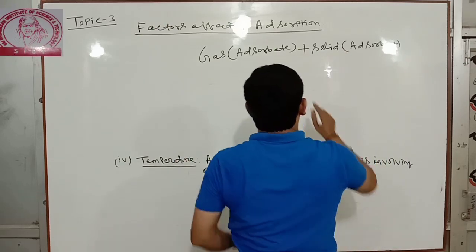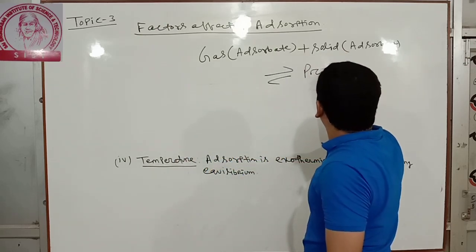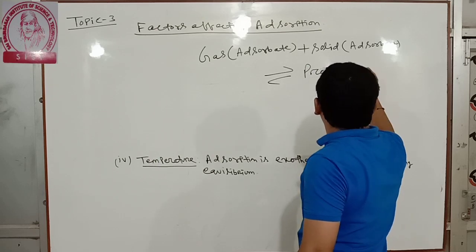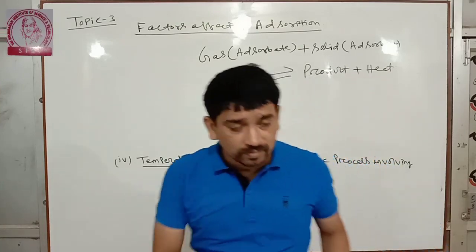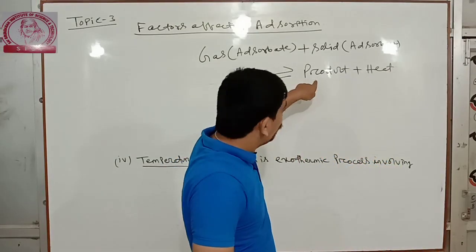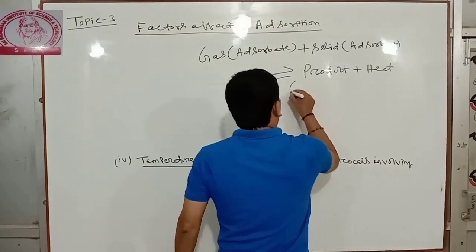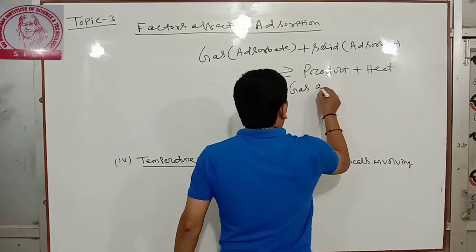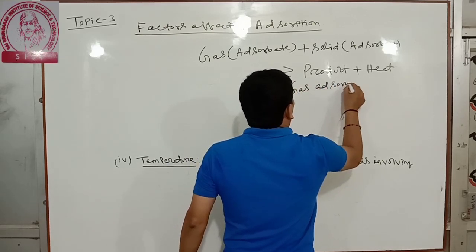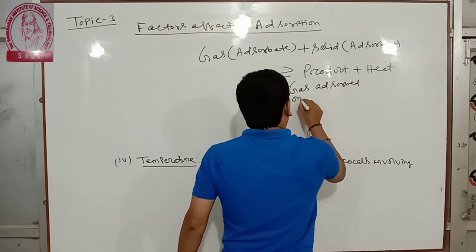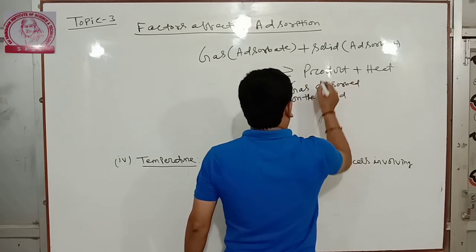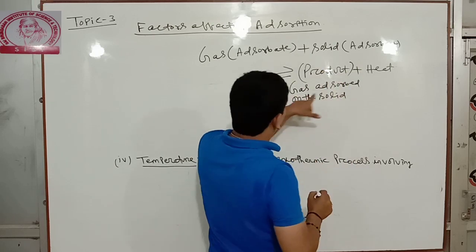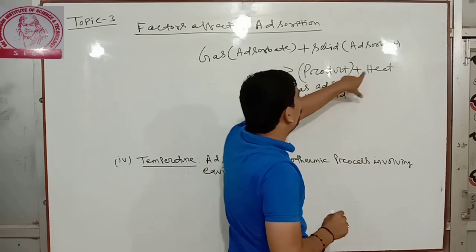This is the reactant side. Then this is the product plus heat. What is the product? Gas adsorbed on the solid. That is the product. You first write gas adsorbed on the solid. That is product plus heat.